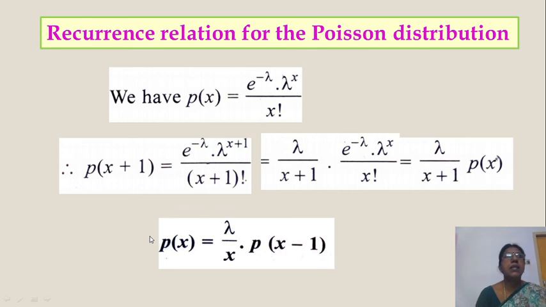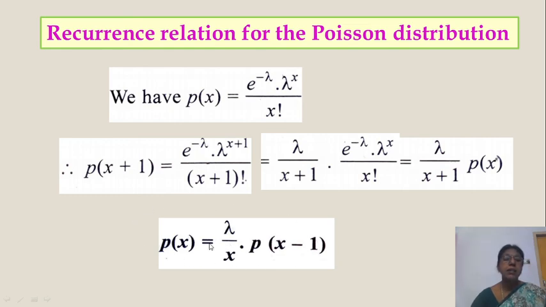So we have seen in this distribution, the Poisson distribution, the constants of PD. What are the constants? Mean is nothing but lambda. Next, variance of PD. Variance is nothing but lambda. Both are the same. And mode: the mode x lies between lambda minus 1 and lambda. And the recurrence relation of the Poisson distribution is p of x is equal to lambda by x, p of x minus 1. This is the recurrence relation of PD.